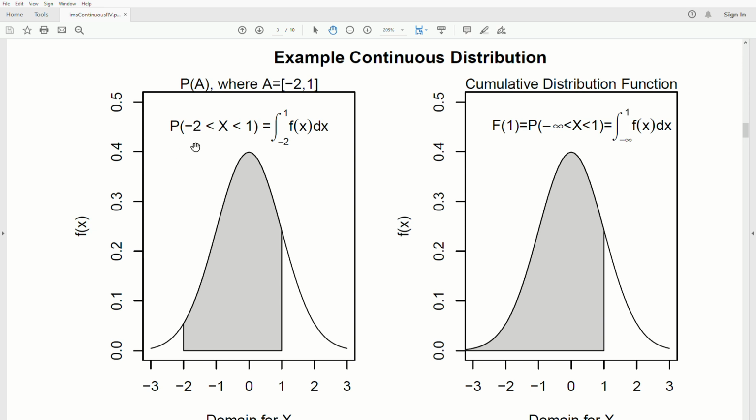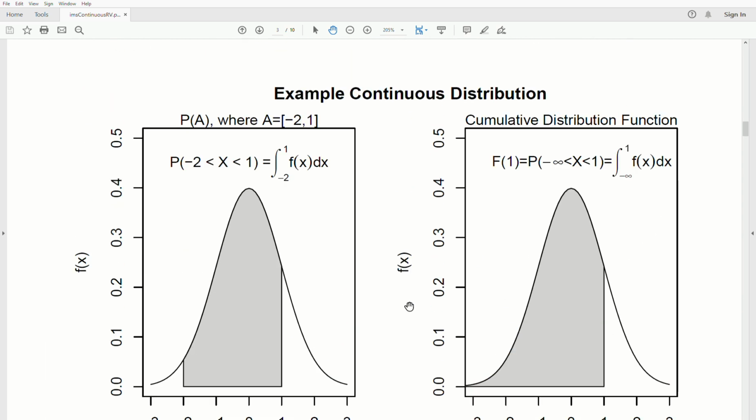But if we want to find the probability of event A, where A is between -2 and 1, so we want to find the probability that x is between -2 and 1, we take the integral from -2 to 1 of f of x dx, and this is it. And so the area under this curve represents probability. Now if we want to look at the cumulative distribution function F of 1, which is the probability that x is between negative infinity and 1, that's the integral from minus infinity to 1 of f of x, and that represents this. It's the area under the curve.